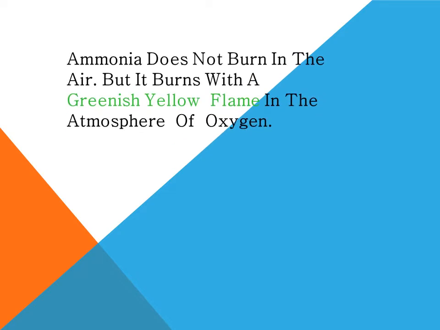Next chemical property of ammonia is that ammonia does not burn in the air. That means it is not a supporter of combustion, but it burns with a greenish yellow flame in the atmosphere of oxygen. The equation can be given as 4NH3 + 3O2 gives 2N2 + 6H2O. That means when ammonia burns in the atmosphere of oxygen, the gas evolved is nitrogen and water vapor also is formed. So I repeat, ammonia burns with a greenish yellow flame in the atmosphere of oxygen.